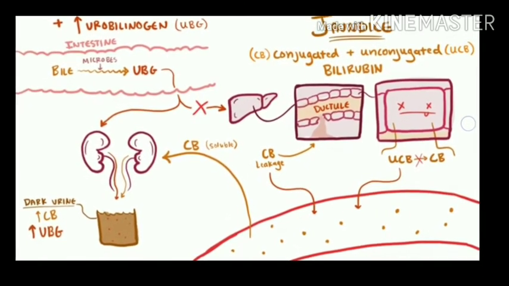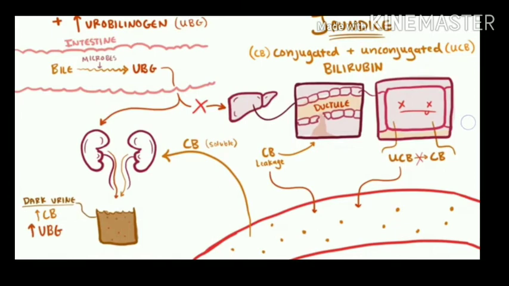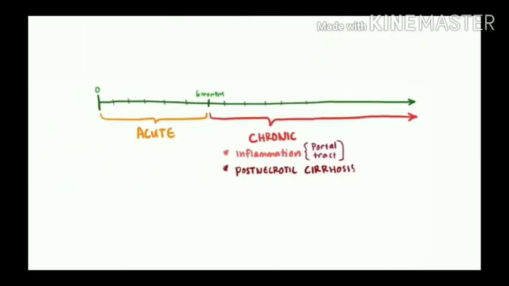If symptoms continue or the virus sticks around for more than 6 months, viral hepatitis goes from acute, up to 6 months, which we call an acute condition. If the symptoms continue more than 6 months, then it goes to the chronic phase, where the inflammation mostly occurs in the portal tract.